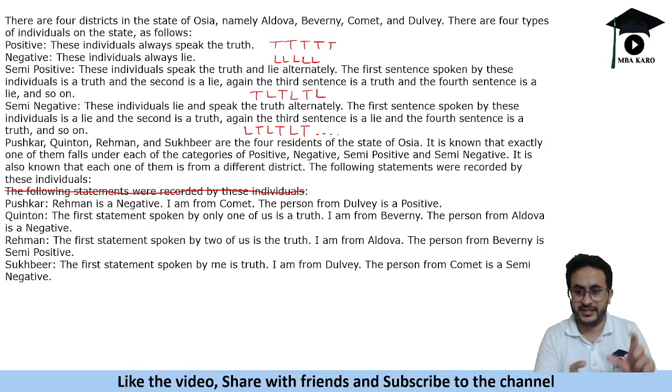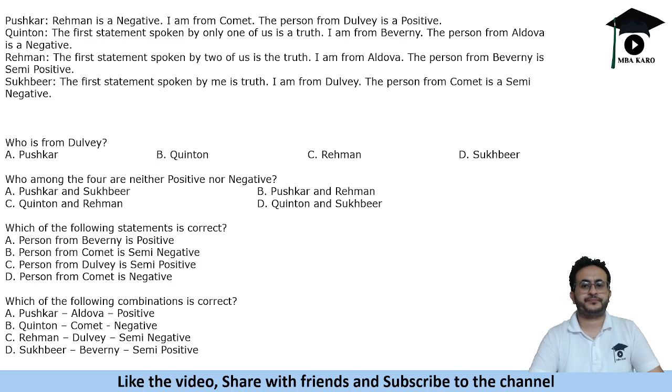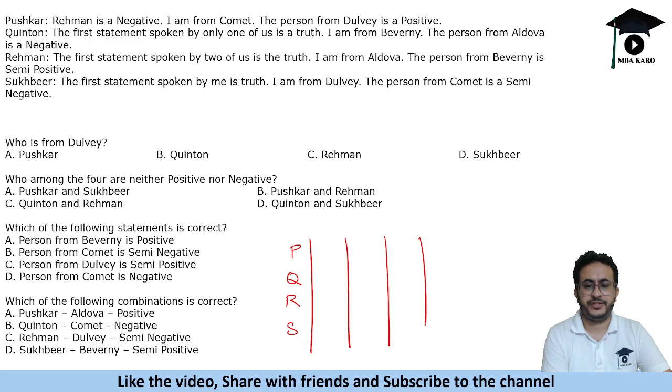Please try to make the table of who is from which tribe, who is speaking truth, and who belongs to which category. Now I am going to solve the set here. We are given that these are 4 people: P, Q, R, S. So we will make the statements, whether the statement is true or false.